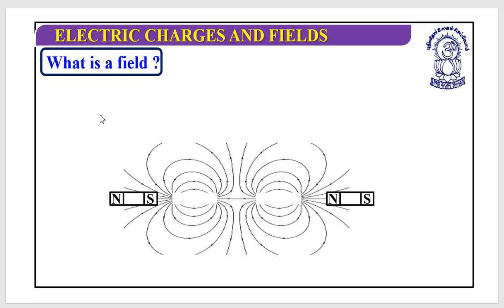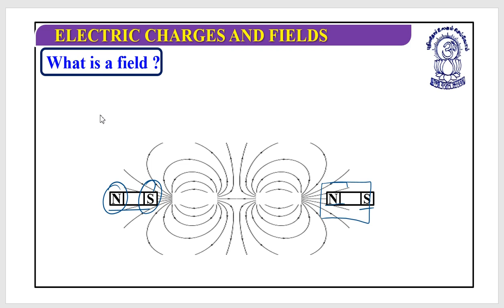First question is, what is a field? Have you seen a bar magnet? Let's say it is one kind of bar magnet. This is the north pole of a bar magnet and this is the south pole of a bar magnet. This is another bar magnet that we have used. This is the north pole and this is the south pole.